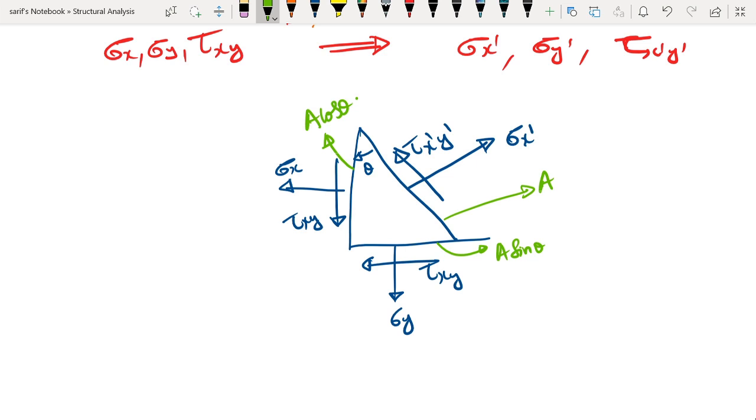Now what we are going to do is go for summation of the forces in the x dash direction as well as the y dash direction, that is, the normal direction and the tangential direction of the inclined plane. We are going to go for summation of the forces. So force is nothing but the stress multiplied by the respective areas. However, we need to resolve these forces in the vertical and horizontal direction into their respective components.